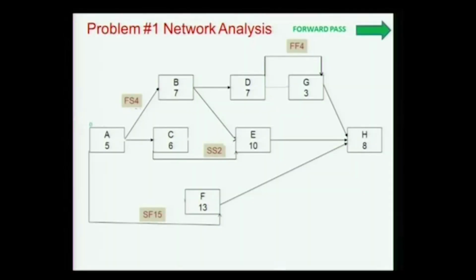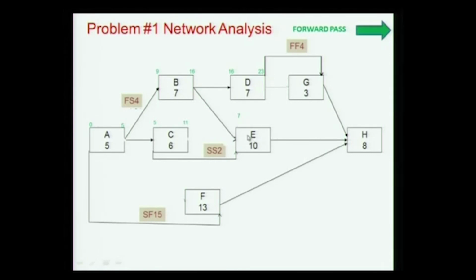Now we do the forward pass, and the analysis goes on. This is the early start, early finish. This becomes 9 because of the finish-start with a lag. It goes to 16. Here we start this at 5. 5 plus 6, 11. This is normal finish-start. So 16, 23.